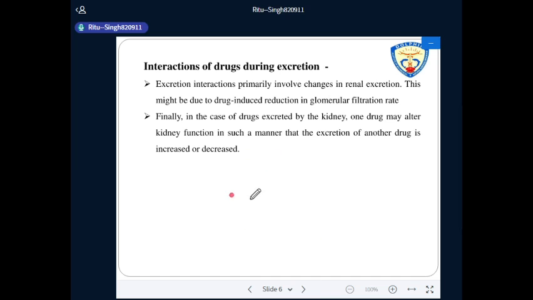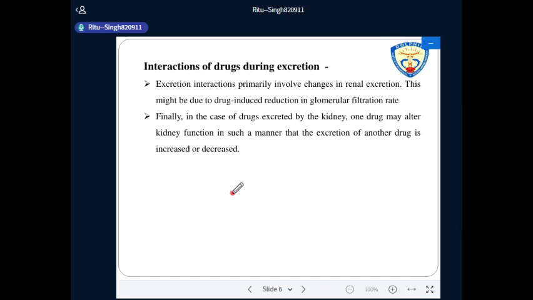Next, interaction of drugs during excretion. Excretion interaction primarily involves change in renal excretion. This might be due to drug-induced reduction in glomerular filtration rate. In the case of a drug excreted by the kidney, one drug may alter kidney function in such a manner that the excretion of another drug is increased or decreased.